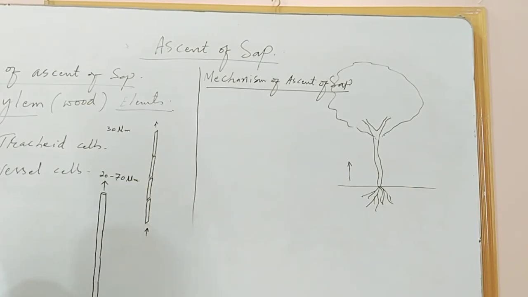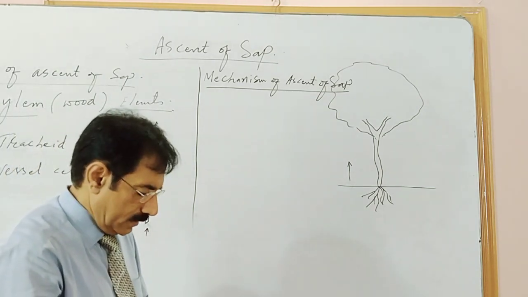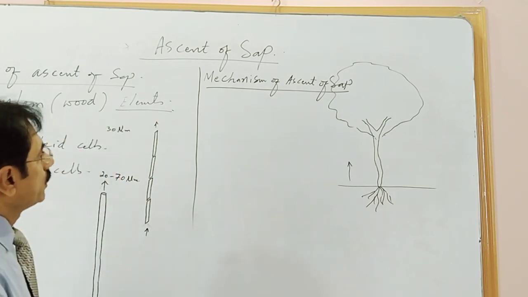Regarding the mechanism of ascent of the sap, many theories have been put forward. There are two important theories.